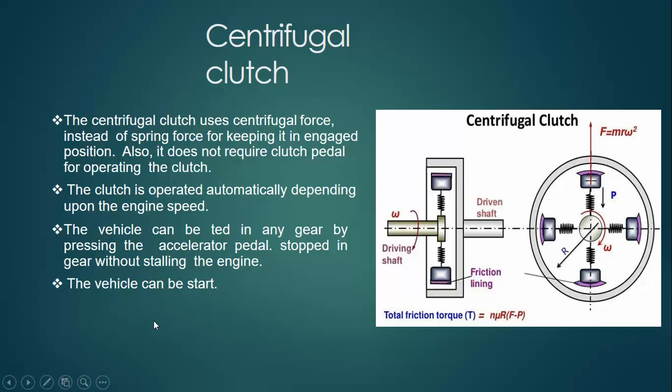The centrifugal clutch has a spring loaded version, and it rotates, and the friction lining moves outward with the force m r omega square. The force is acting outward, and it faces centrifugal force. That's why the clutch is named the centrifugal clutch, as at this position the clutch is facing centrifugal force.